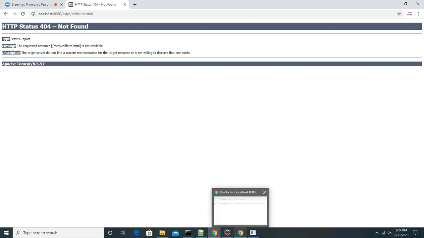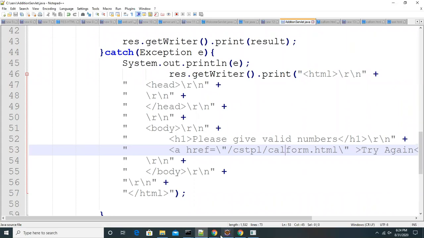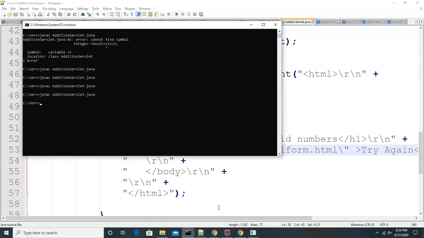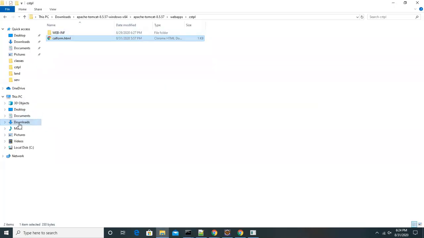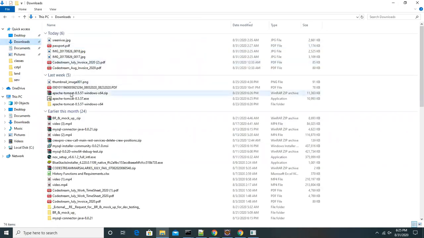Okay. Now I changed the code. What I have to do now, since it's code, is compile again. So you can see that whenever we change any simple code, you have to compile and copy it. This has to be done every time.